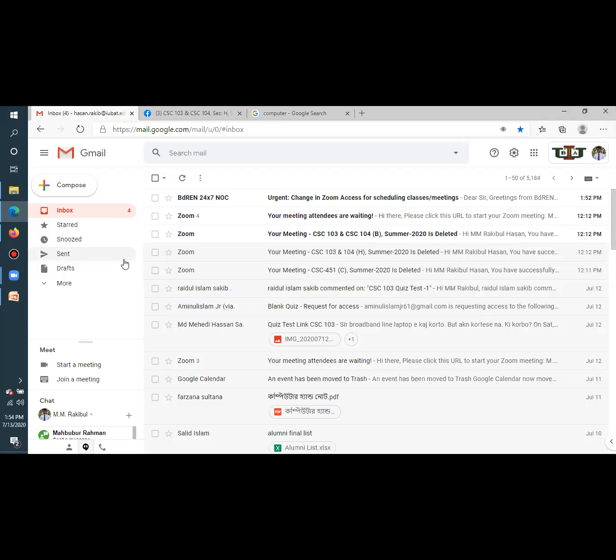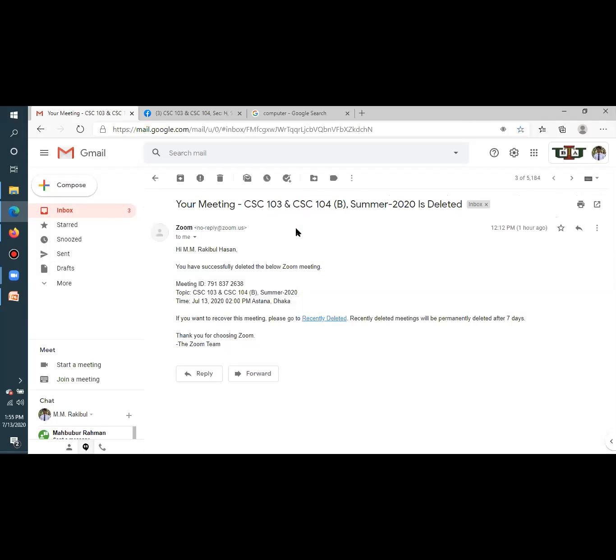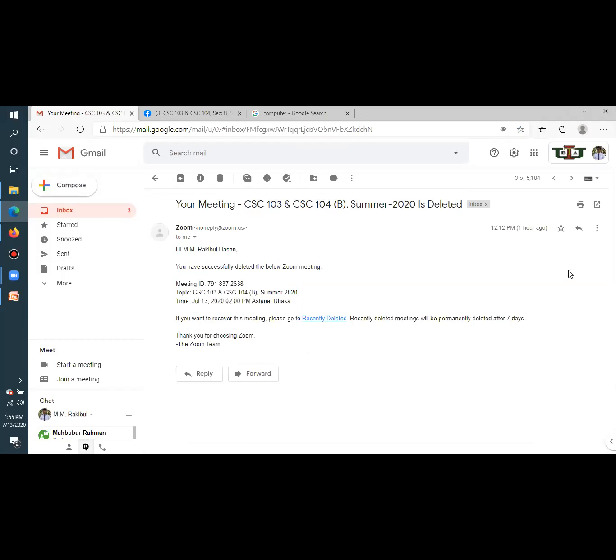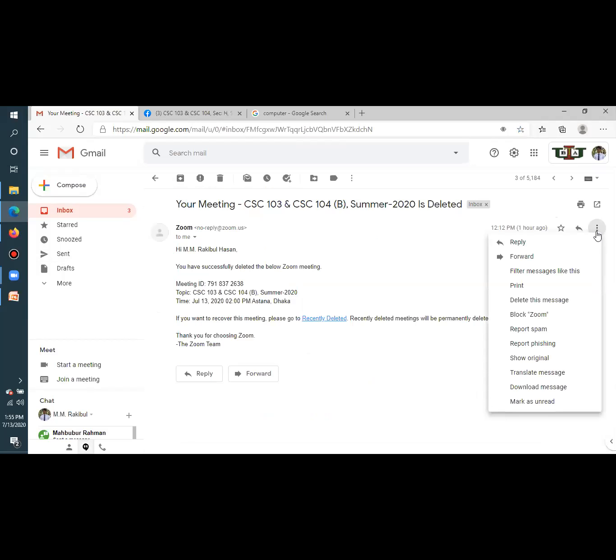All right. Then suppose anyone sends me an email, suppose I got this email, what can I do? I can reply. If there are a number of people in the loop, then I can click on reply all. If I click reply, then here you will get the message. So now I can type the message and send the reply to that person. And if there are a number of people available, then you can press reply all.